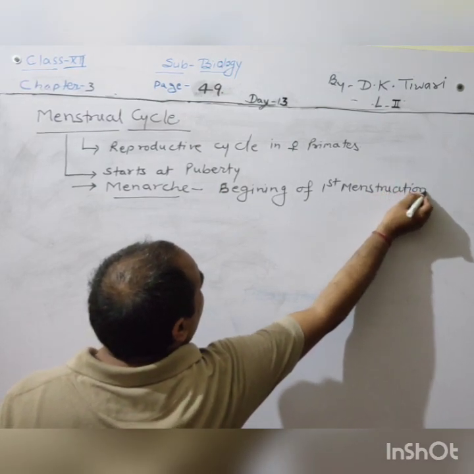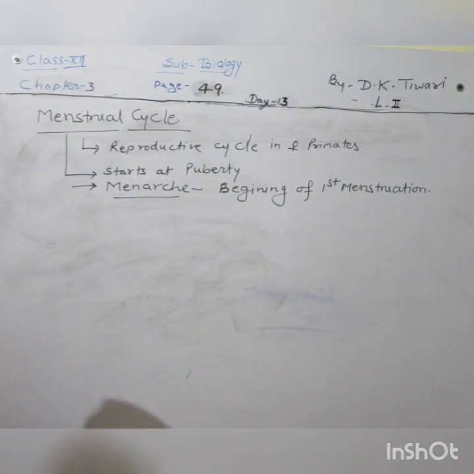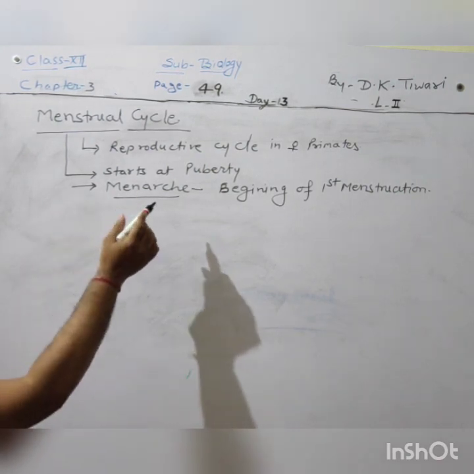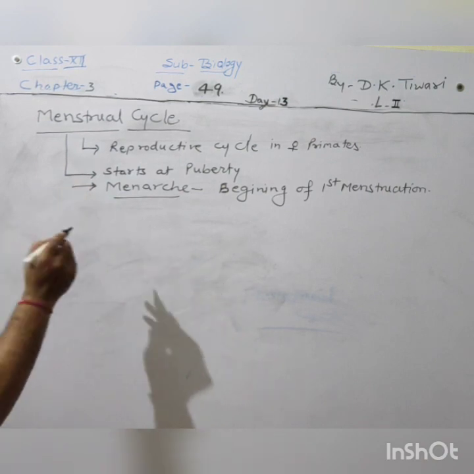This is the beginning of first menstruation. This first menses takes place, and it is a reproductive cycle that is repetitive in nature.